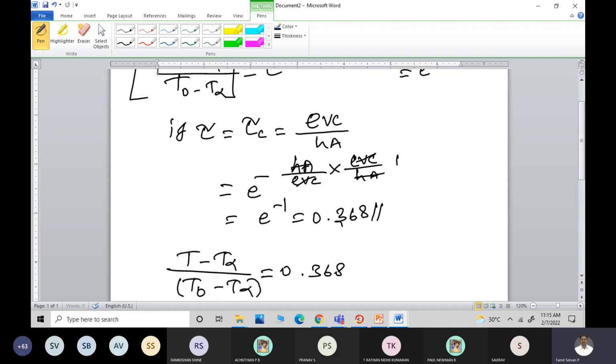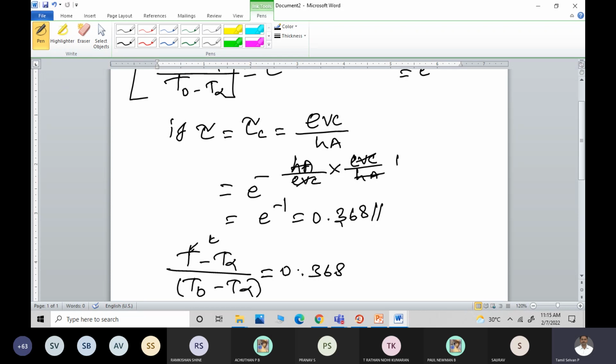T infinity is the surrounding fluid temperature. After some time t, the temperature at that instant is capital T. So T minus T infinity is equal to 0.368 times the initial temperature difference.